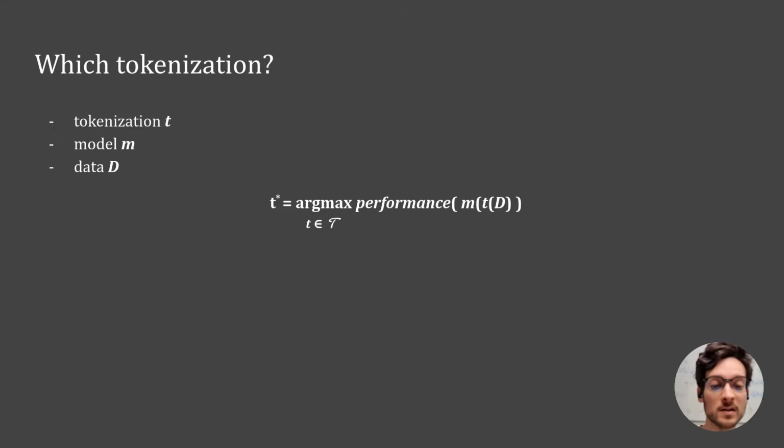The best tokenization is such that it maximizes the performance of some downstream NLP model. So we can generate multiple tokenizations, then train a model on top of this tokenization, and take a look at the performance. There is an issue with this.